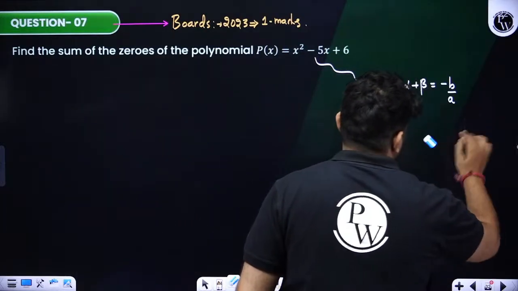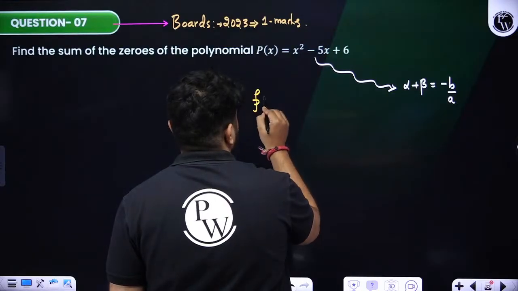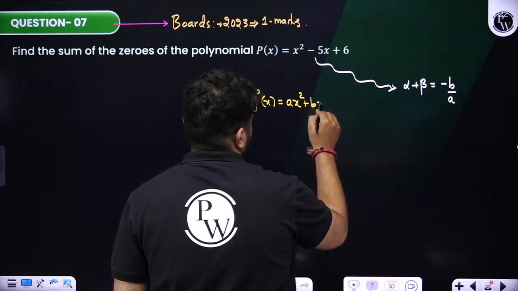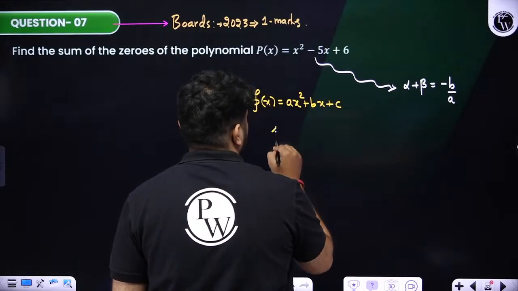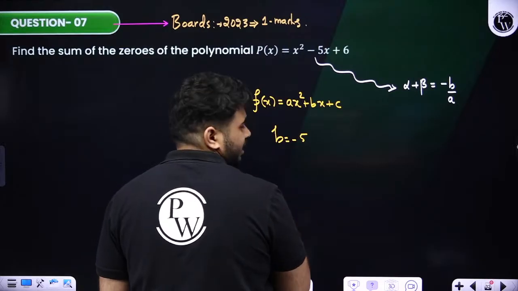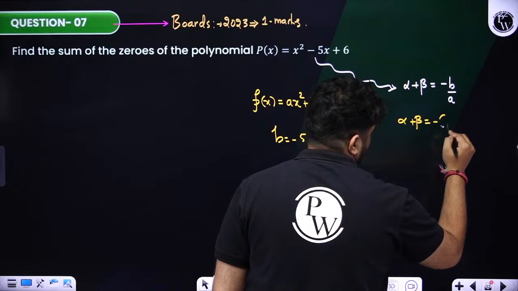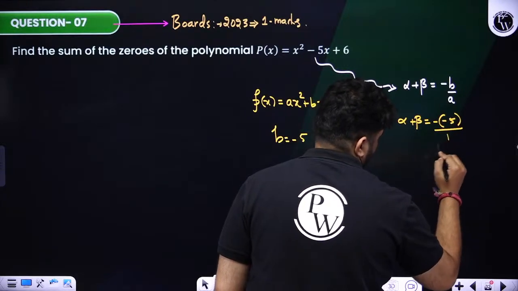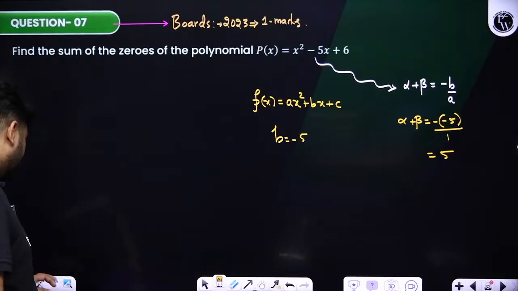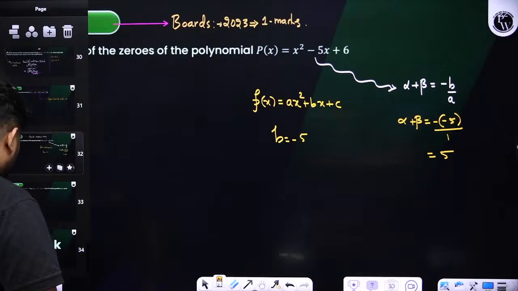Okay, fine. So if we compare this polynomial to p of x equals ax square plus bx plus c, then b value is equals to minus 5. Earlier also we got alpha plus beta as 5. Here also see what comes. Alpha plus beta will be equals to minus of minus 5 divided by 1, which is equals to 5. So in both cases we have got the same answer. Either you can go by that method or this relationship. Clear, students? Fine?